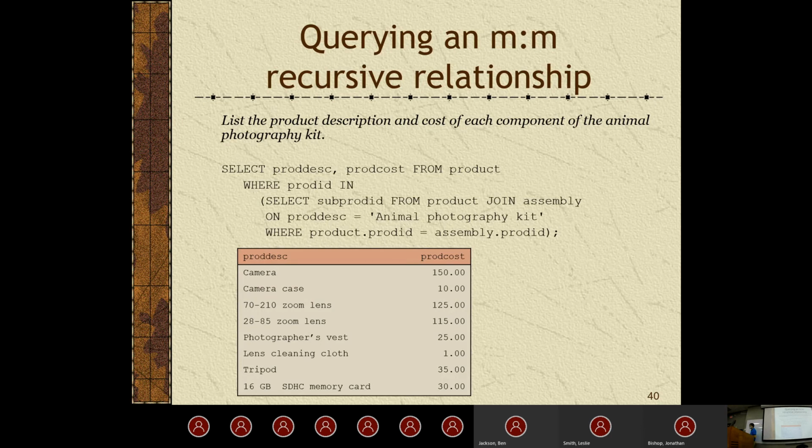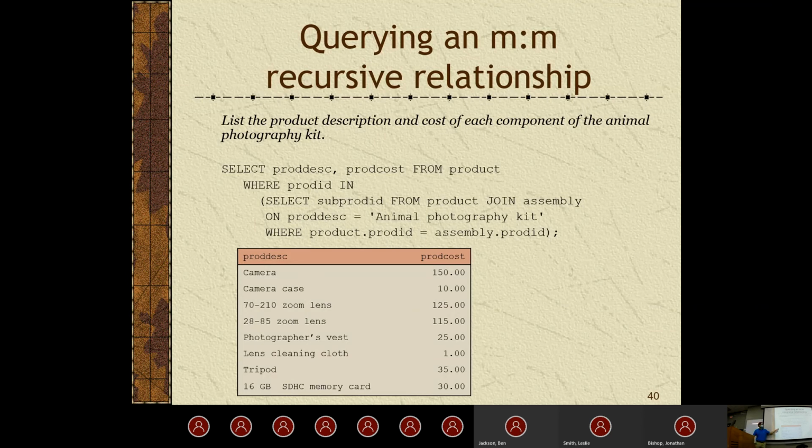Only in this case, we're going to add in a subquery because we're getting multiple pieces of information. So we just get the product description and product cost from the product table, but we only want to get it where they're included inside this animal photography kit. So we add in a subquery for a where condition, subproduct ID from the product table, join assembly. We define what we're going to join on. In this case, it's going to be product description. So we're going to set that to animal photography kit because that's the information we have given in the problem.